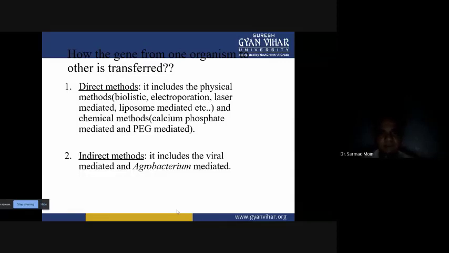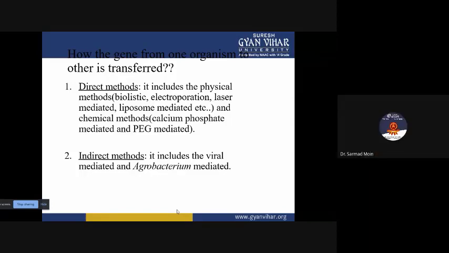In the direct gene transfer method, we directly use physical methods to transfer the genes. So biolistic method is there, electroporation is there, then laser mediated and liposome mediated methods are there, and chemical methods are also there. So without using any vector, we are transferring the gene from outside to inside. So physical methods and chemical methods are the types in the direct method.